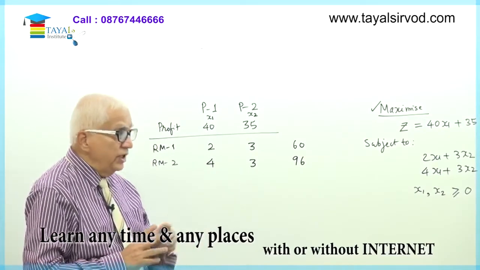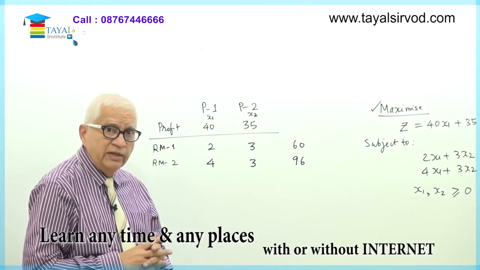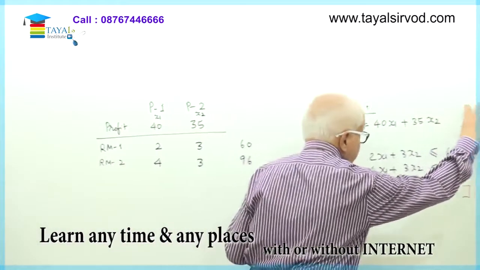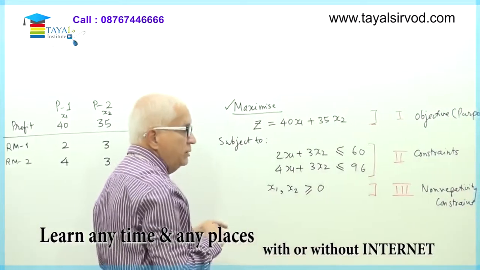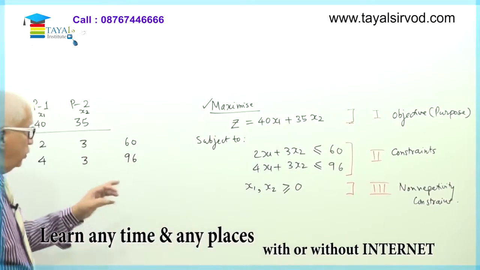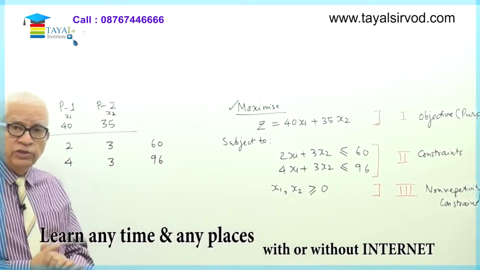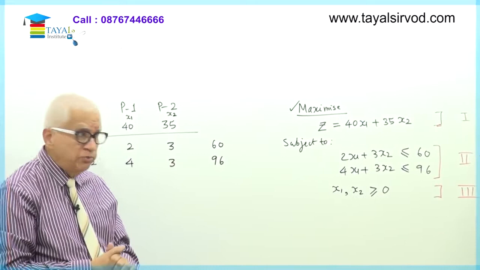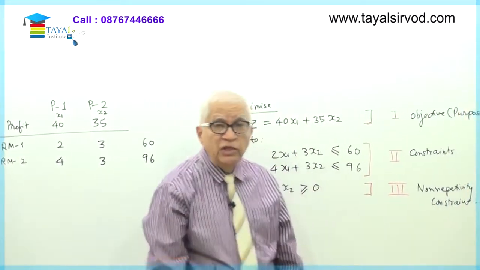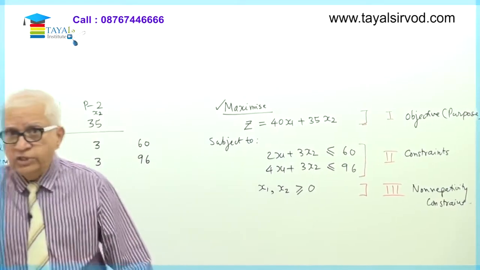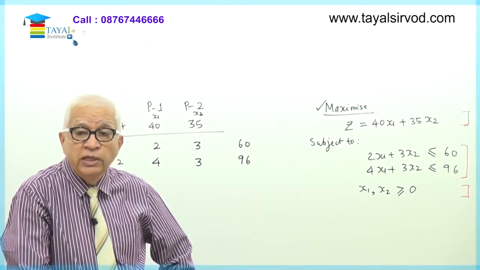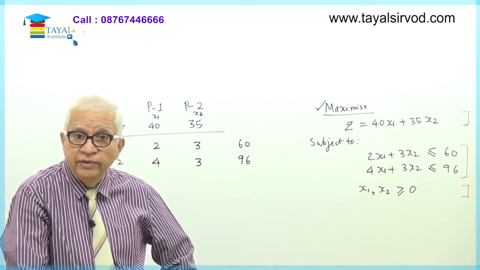The last constraint says that the values of the variables shall not be negative. So first part, objective, I have understood. Objective is to maximize profit. What are these two constraints? These two constraints say that I cannot use up more than 60 and 96 units of raw material number 1 and 2 respectively. And the third part of the linear programming problem, which is the non-negativity constraint, tells me that the values of variables x1 and x2 that you are going to use cannot be negative.